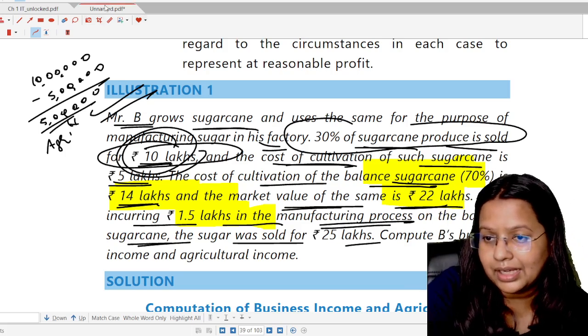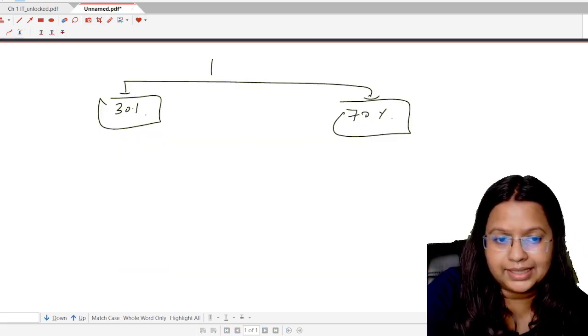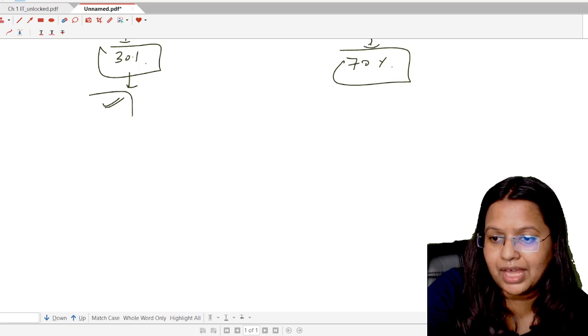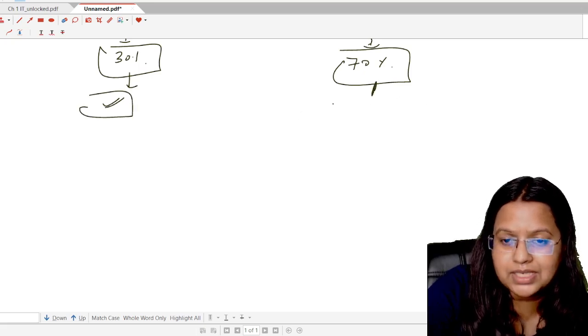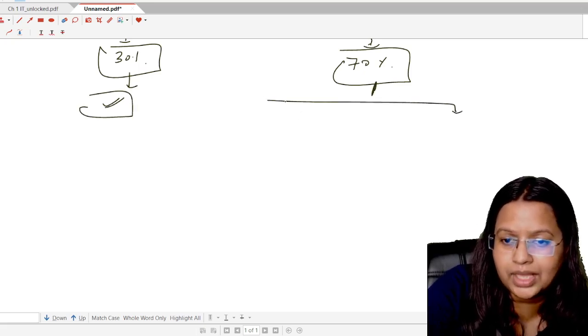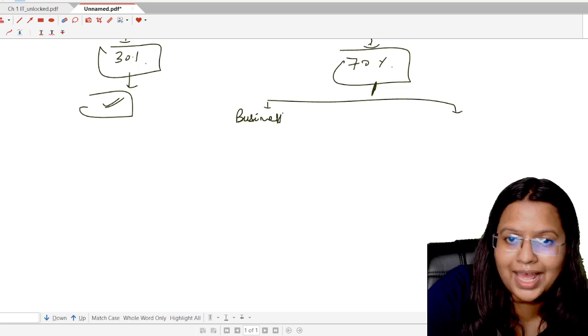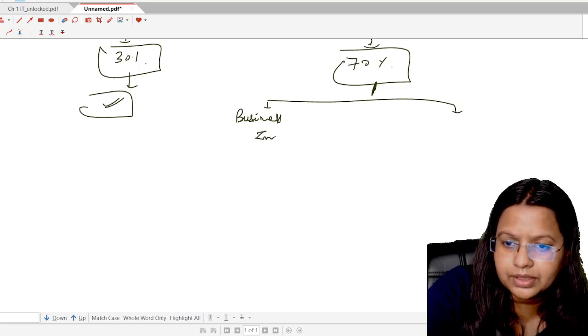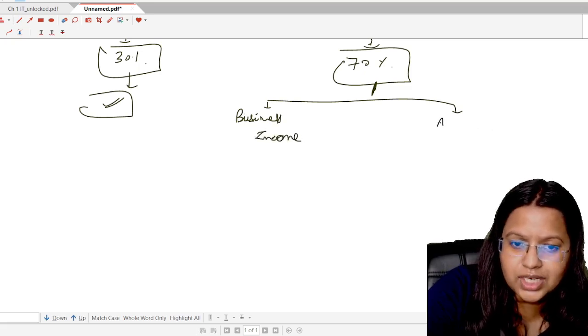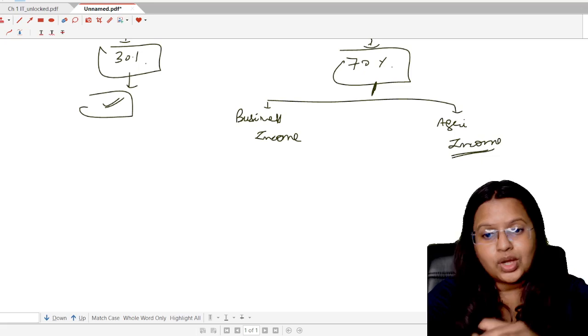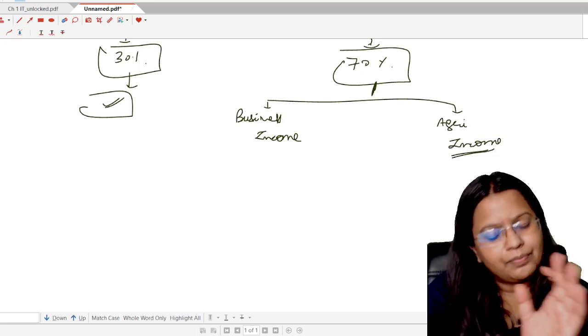This 30% part we have covered now. So now for the 70%. For the 70%, two incomes are coming. First of all, the business income, that the sugar has been sold in the market. And the second is the agricultural income. Now, how has the agricultural income come in this part? Sugarcane has been converted into sugar.